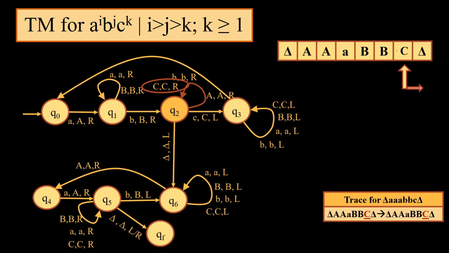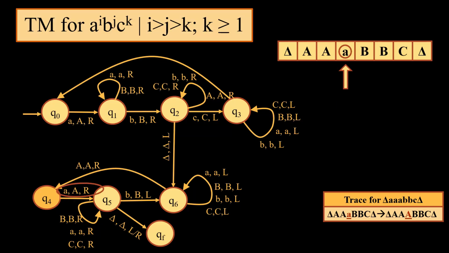Since we have no small c left out, instead we have delta, we will move from state Q2 to state Q6. In state Q6, we will not make any change in capital C or capital B and we will start moving towards left. We will keep on moving towards the left until we get the capital A. The moment we get capital A, we will start moving towards the right and here we should compulsorily get small a.